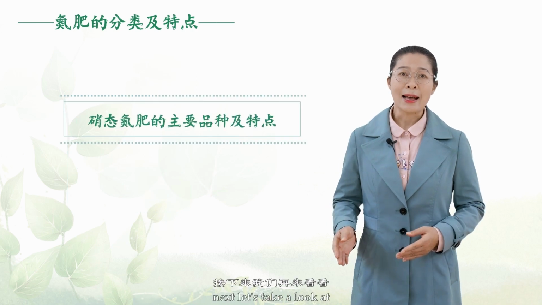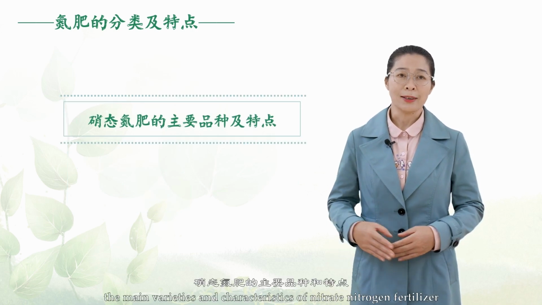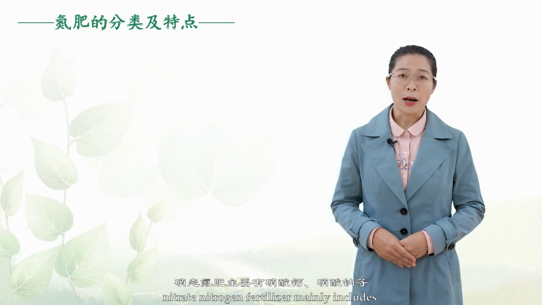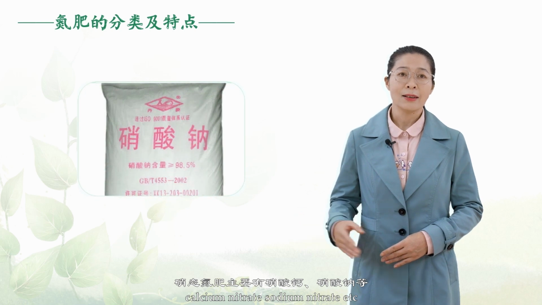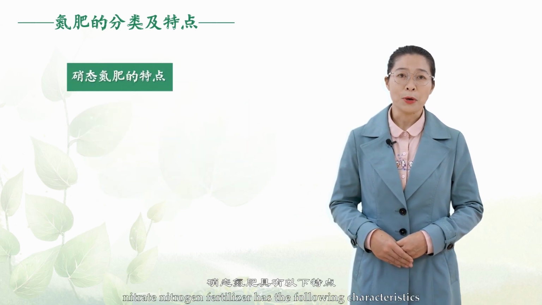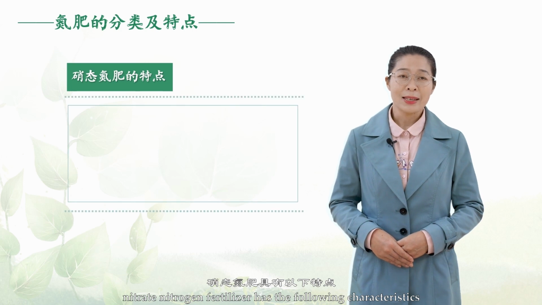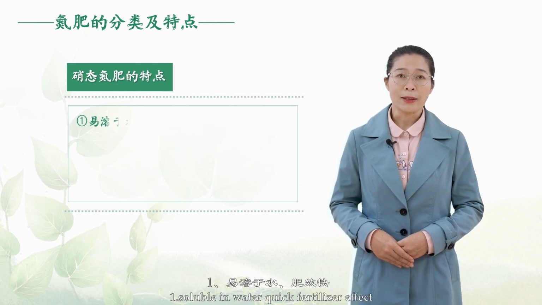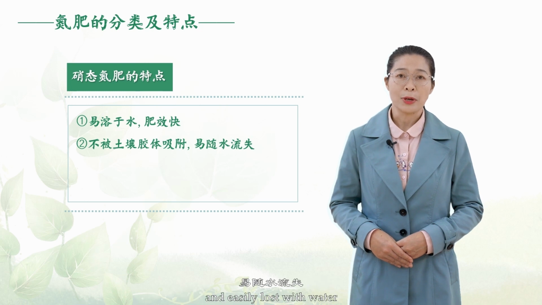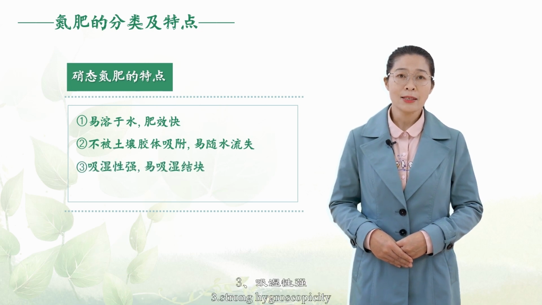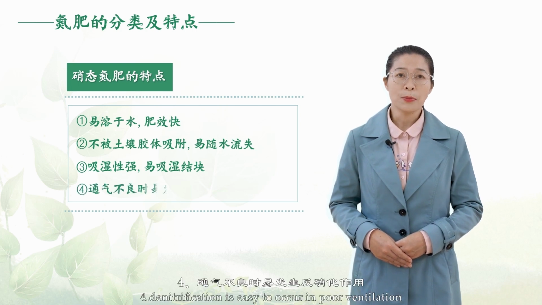Next, let's take a look at the main varieties and characteristics of nitrate nitrogen fertilizer. Nitrate nitrogen fertilizer mainly includes calcium nitrate, sodium nitrate, etc. Nitrate nitrogen fertilizer has the following characteristics. 1. Soluble in water, quick fertilizer effect. 2. It is not easily absorbed by soil colloid and easily lost with water. 3. Strong hygroscopicity and easy to agglomerate. 4. Denitrification is easy to occur in poor ventilation.